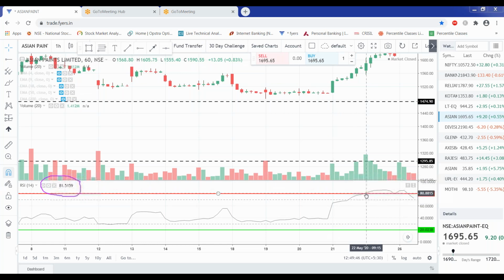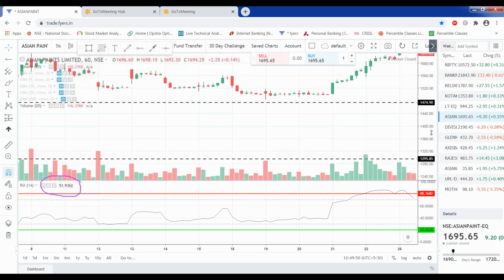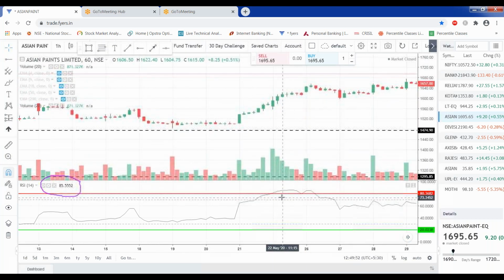Now see here, RSI has moved above 80, but still the stock is moving on the upside. Are you able to see this? The stock has crossed this 80 in this candle only, but still the stock is moving on the upside. So that's what I am telling you. It doesn't mean that if the RSI is above 80, we have to blindly sell.